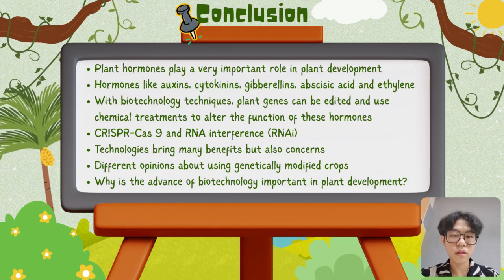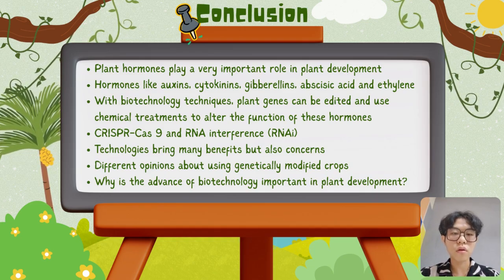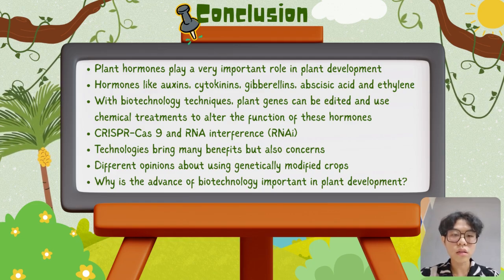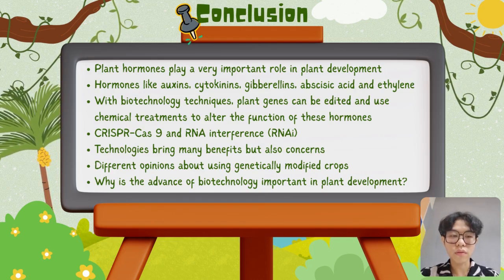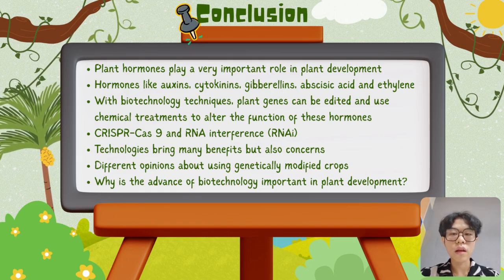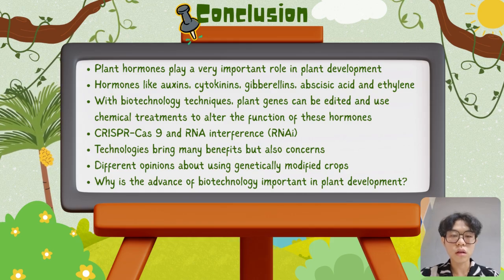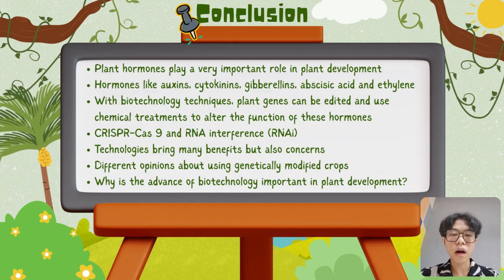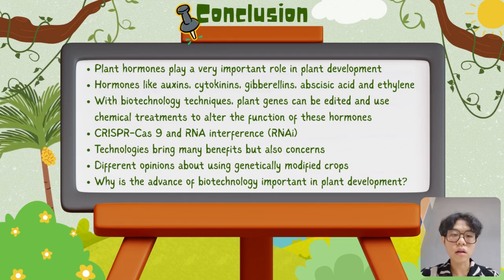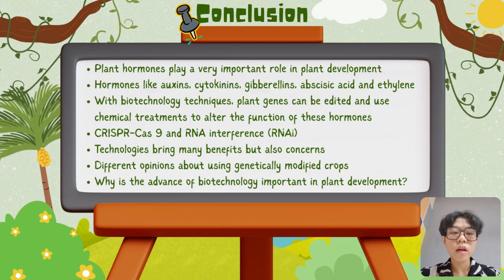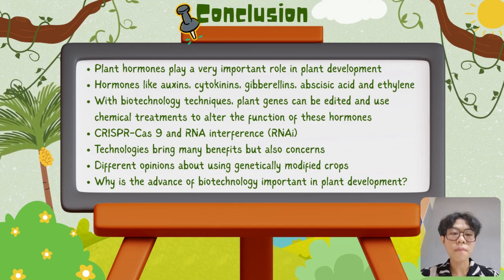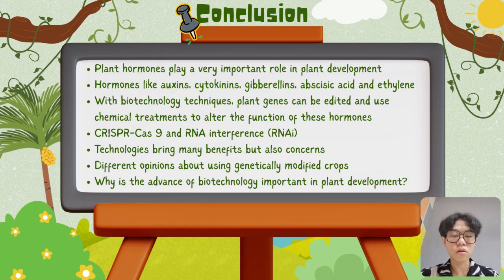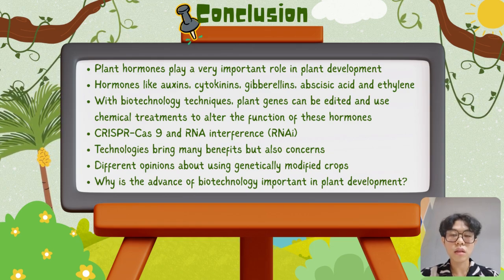Tools like CRISPR and RNA interference have made it possible to make crops stronger and more suitable for different climates. However, while this technology brings many benefits, there are also concerns. Changing how plants naturally grow might affect the environment, soil, and some abiotic factors. There are different opinions about using genetically modified crops. Many questions can be asked regarding safety and fairness. Why is the advance of biotechnology important in plant development? It is important to continue studying these technologies carefully and use them responsibly and wisely. With proper research, ethical practices, and fair procedures, plant hormone biotechnology can help us grow healthier crops and make agriculture more sustainable for the future.